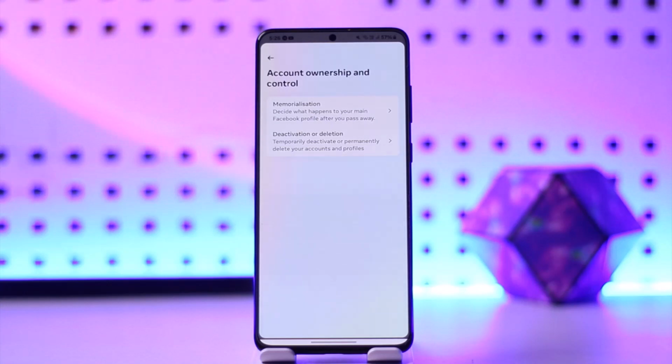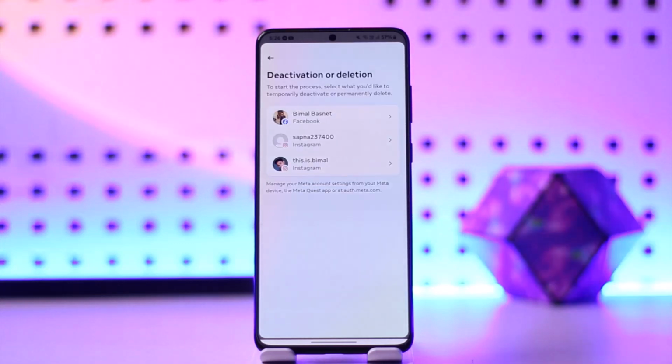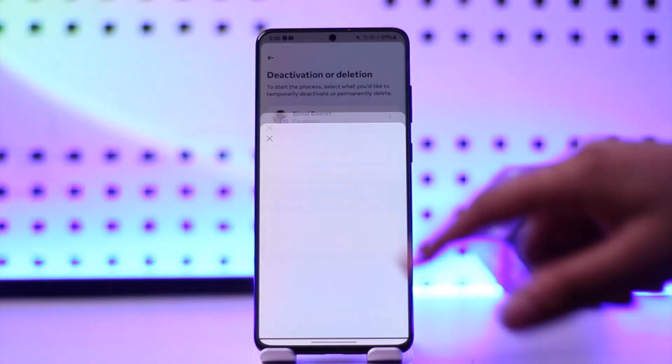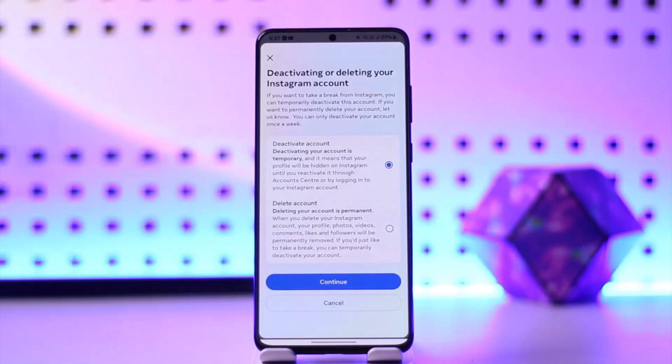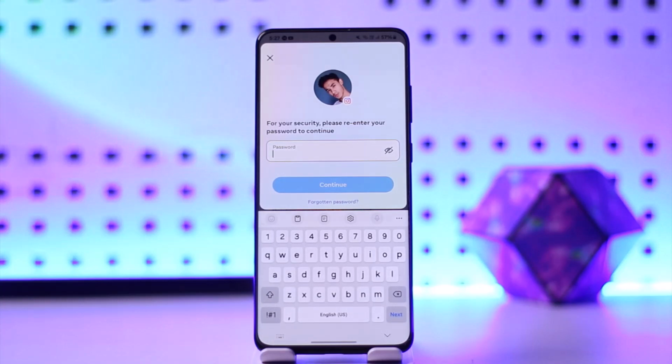Then you'll be provided with two different alternatives, that is either to memorialize or deactivate or deletion. Select deactivate or deletion. Select the account that you actually wish to deactivate, and then click on the continue button if you're sure about it. Next page is going to ask you to type in the password for the identity verification. So go ahead and enter in your password, and you have successfully deactivated your Instagram account.